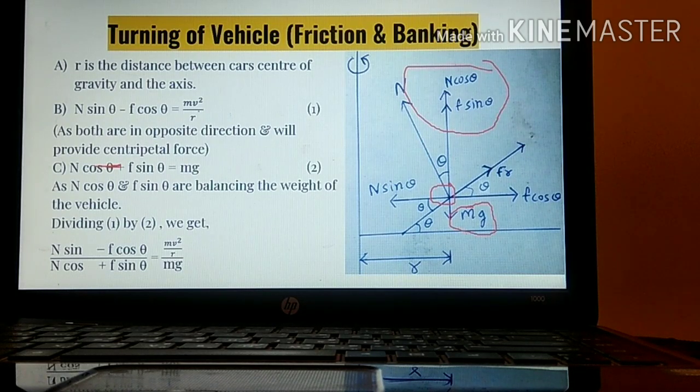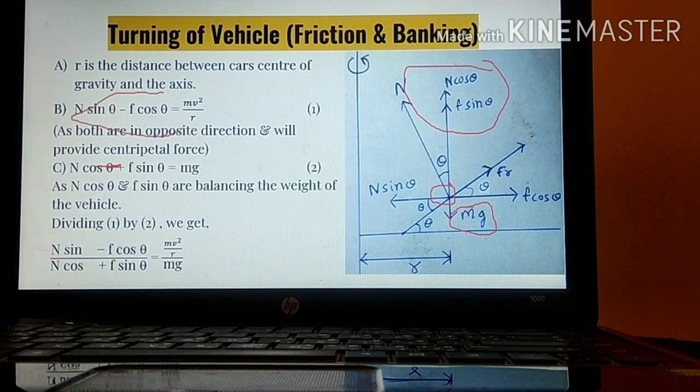If we divide equation 1 by 2, what will we get? N sin theta minus F cos theta upon N cos theta plus F sin theta is equal to mv square upon r over mg.